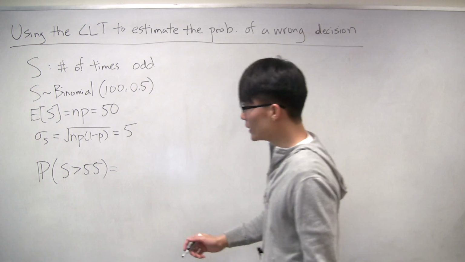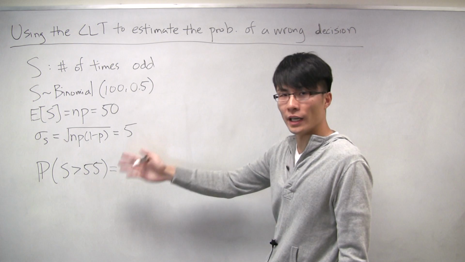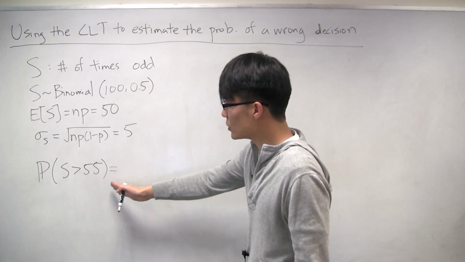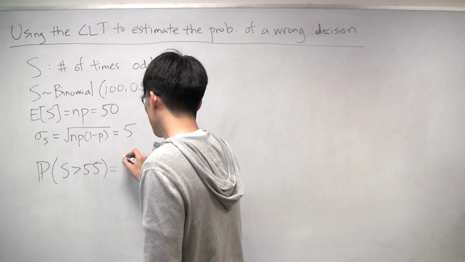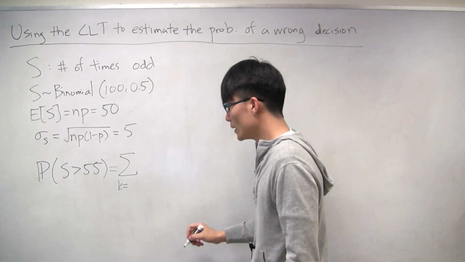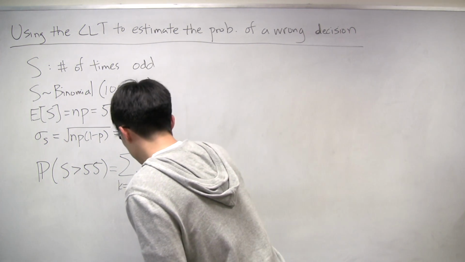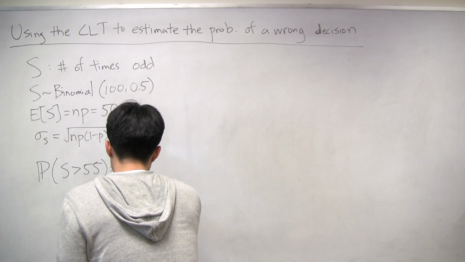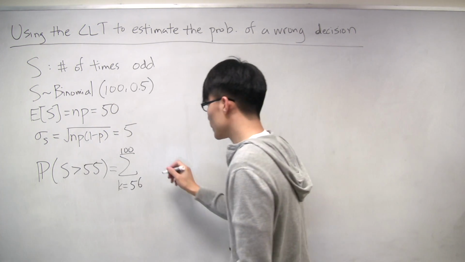Well, you can calculate it using the actual binomial PMF, and what it amounts to is a big summation. You have to get anywhere between 56 to 100 odd numbers.